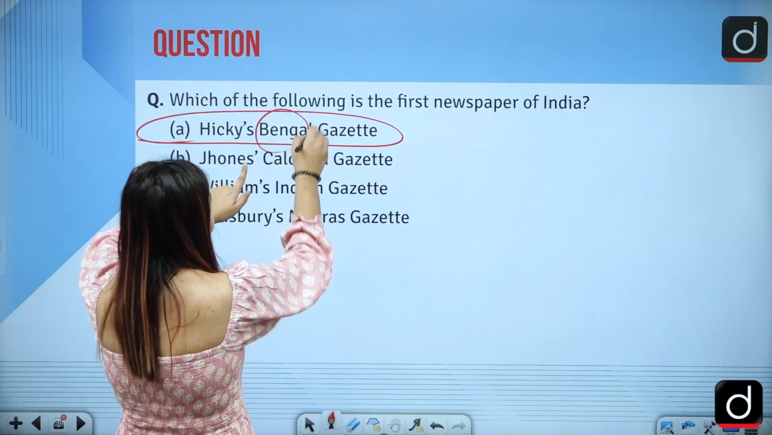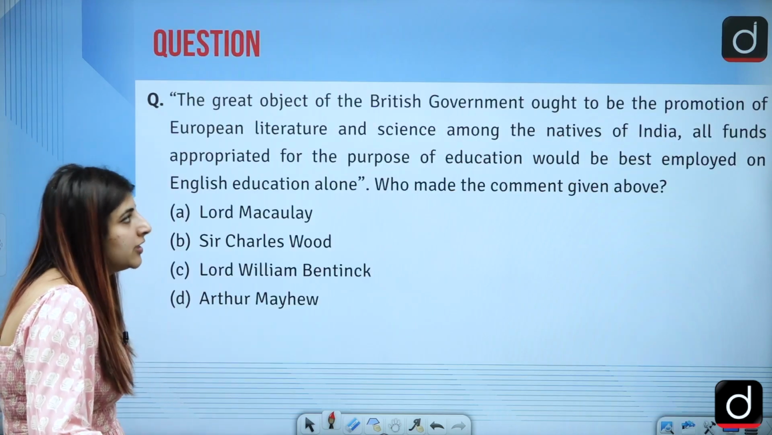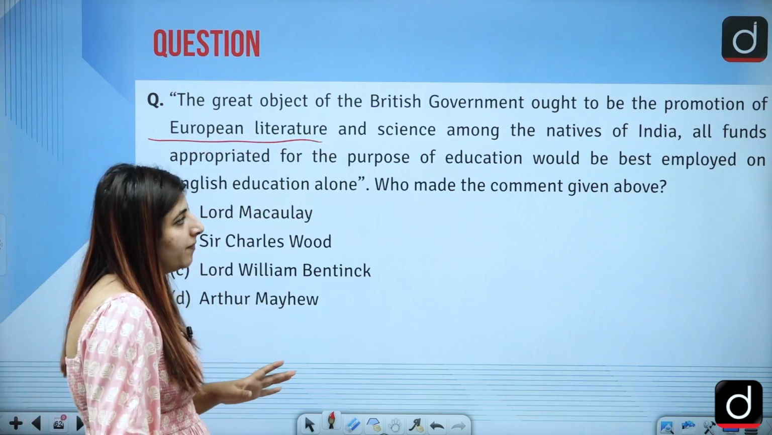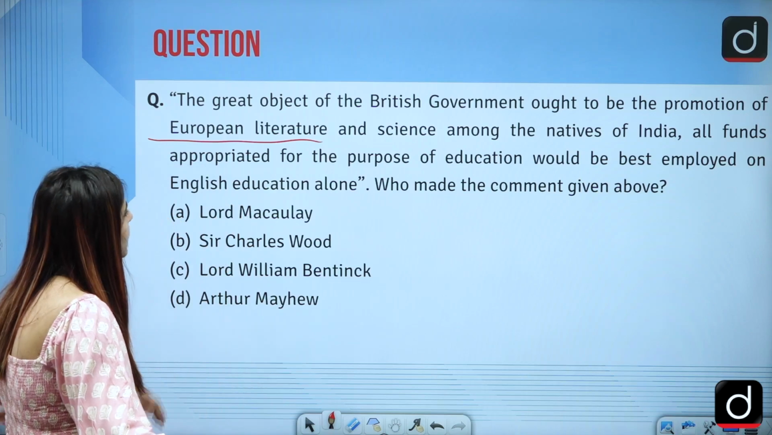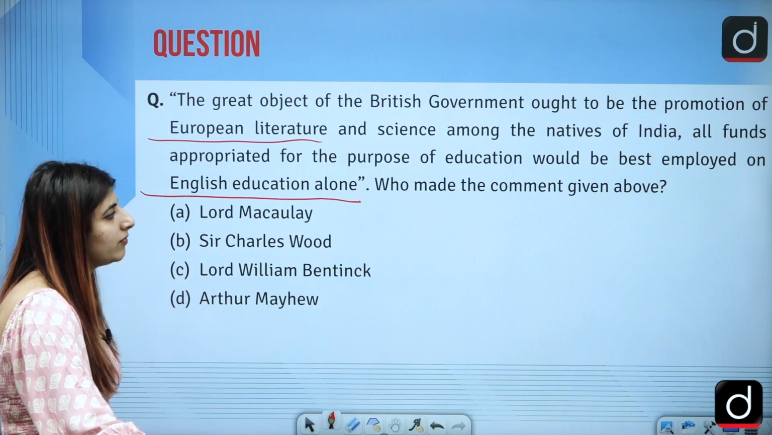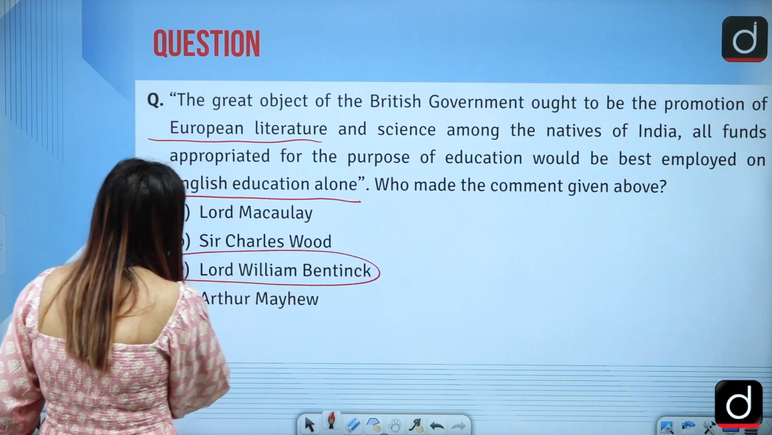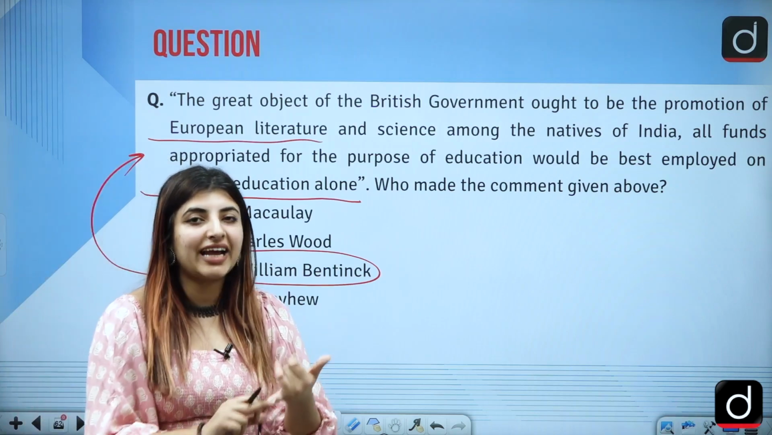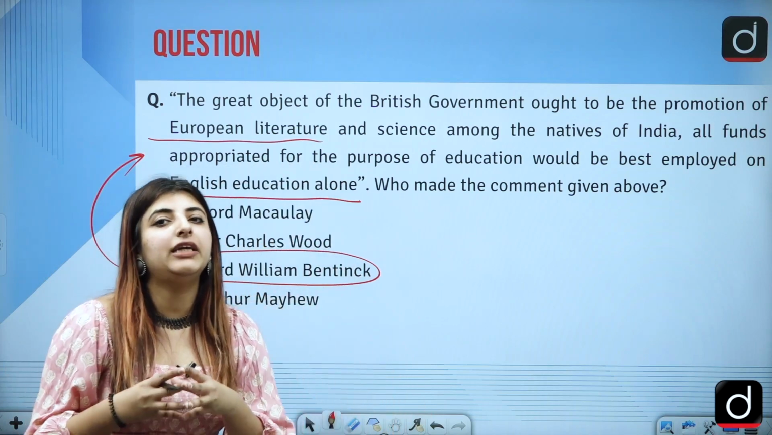Hickey's Bengal Gazette. Correct? The great object of the British government ought to be the promotion of European literature and science among the natives of India. All funds appropriated for the purpose of education would be best employed on English education alone. Who made the comment given above? The answer to this question is option C. That is, Lord William Bentinck is the one who was of this view that the English education, science, and the spread of English education alone in India should be the sole focus of the East India Company.